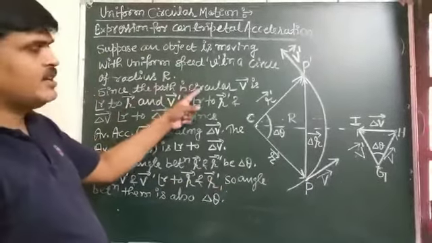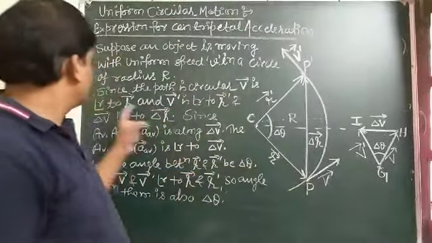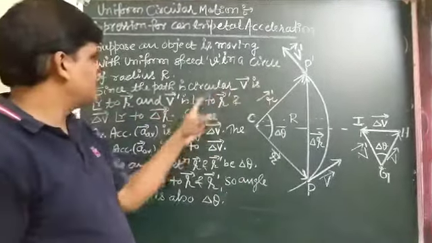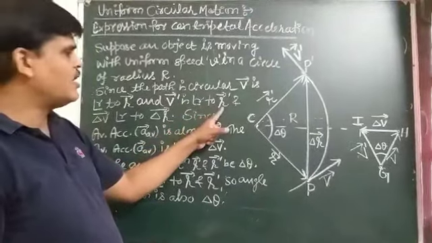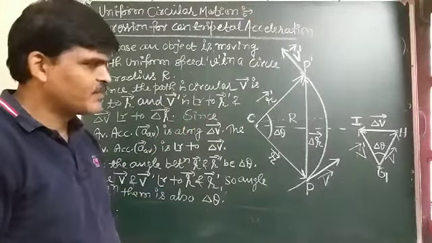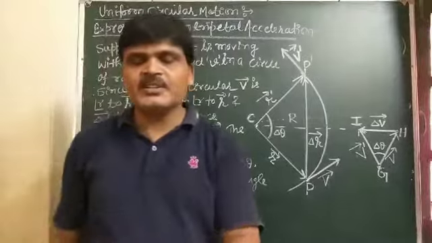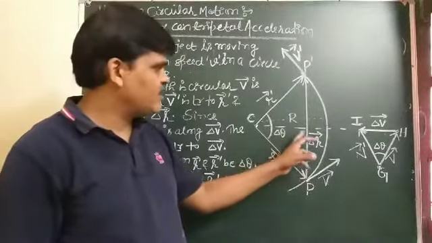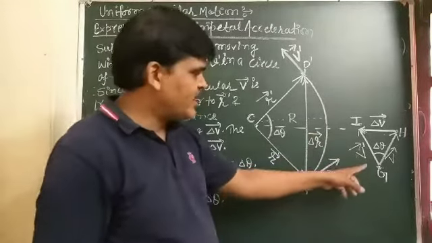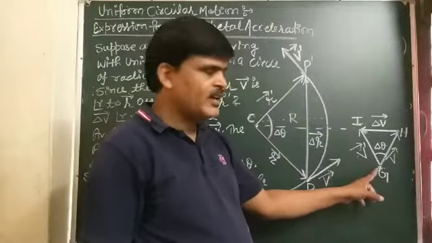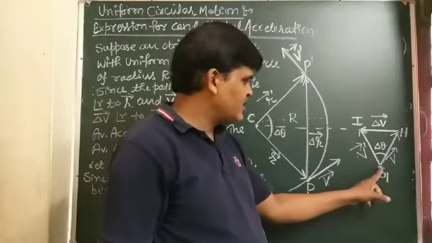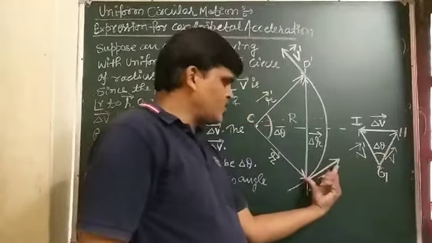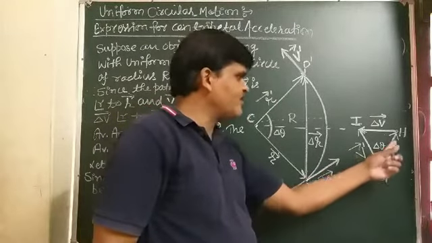Since the path is a circle, vector v is perpendicular to vector r, and vector v' is perpendicular to r'. To find the change in velocity of the object, we take an external point G and draw GH equal to and parallel to v.